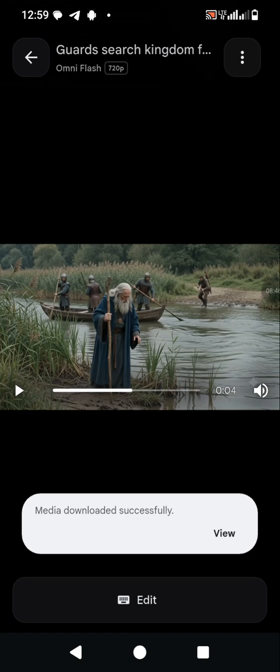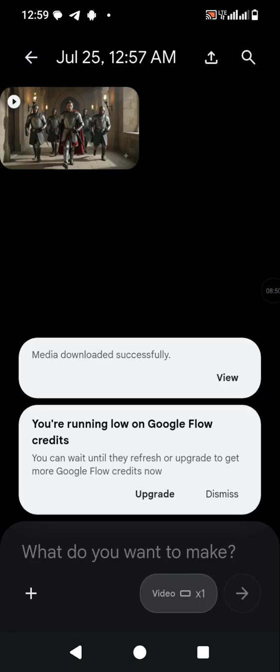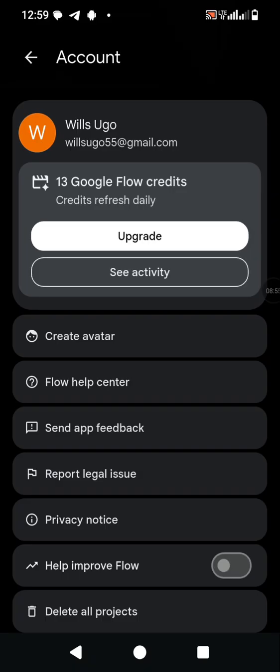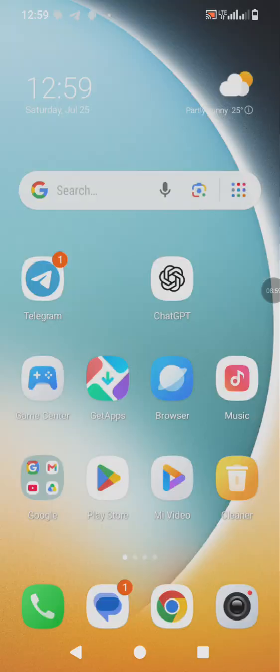This is the second phase. Okay, it has downloaded. Now, if you check it, what we have left is 13 credits. So let's go and copy the third scene. Go to ChatGPT.